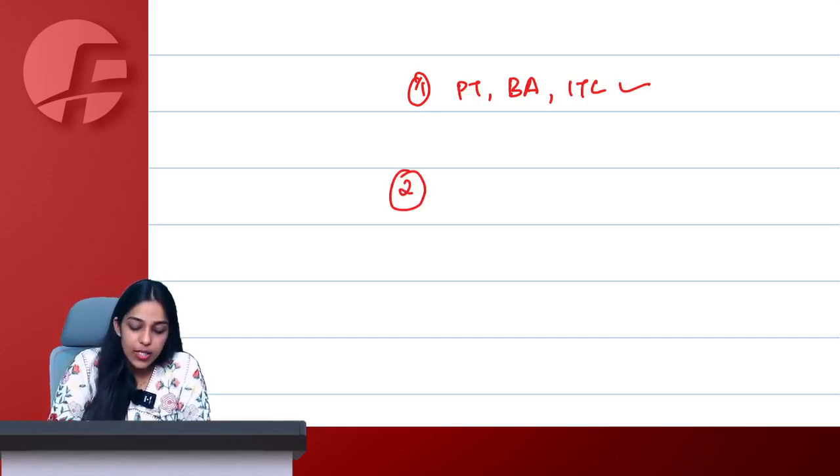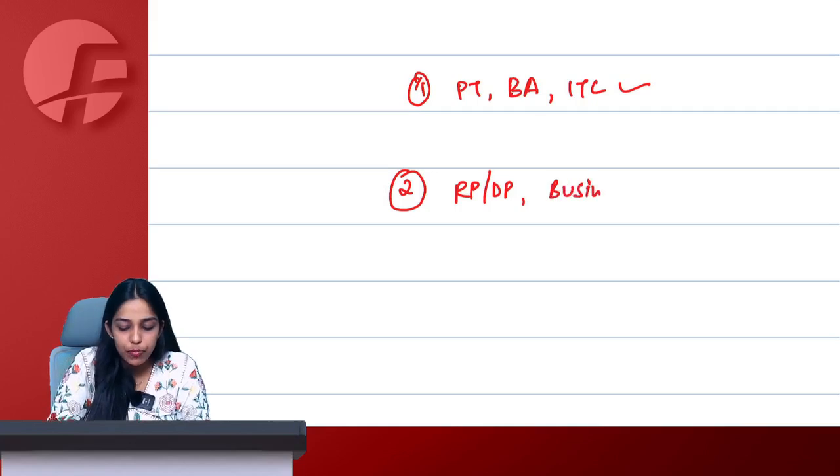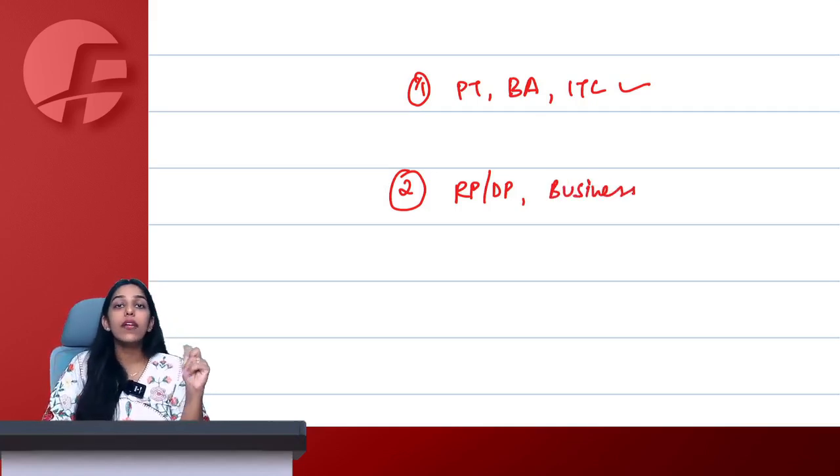Second, supply between related persons or distinct persons in course or furtherance of business. See, who are our related persons? We will see that. Who are distinct persons?